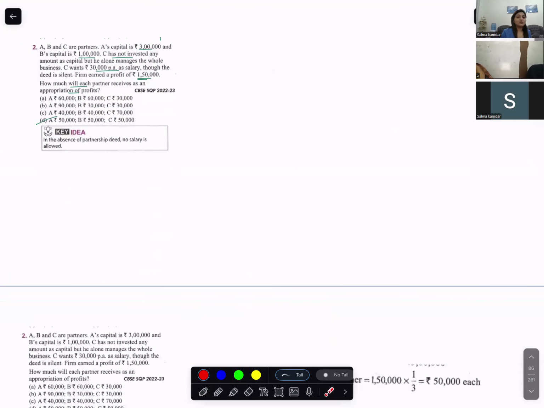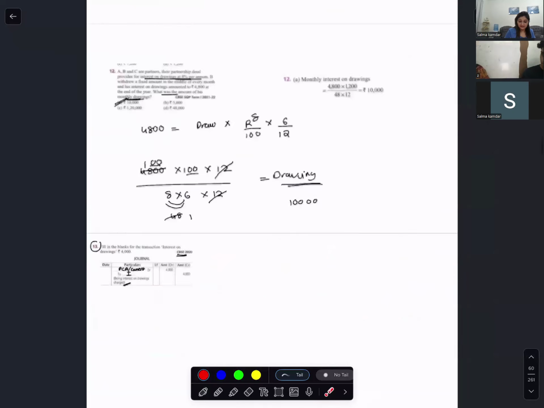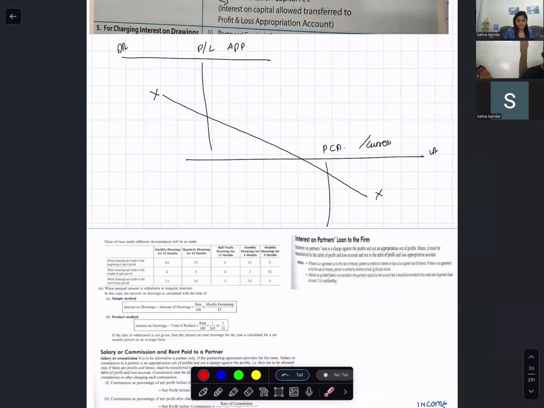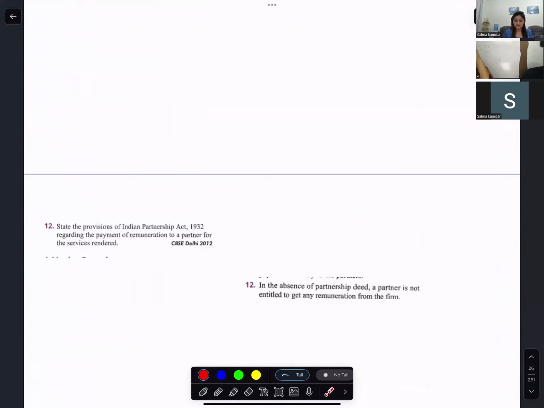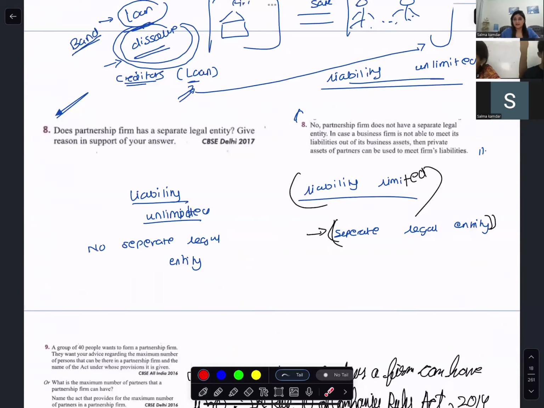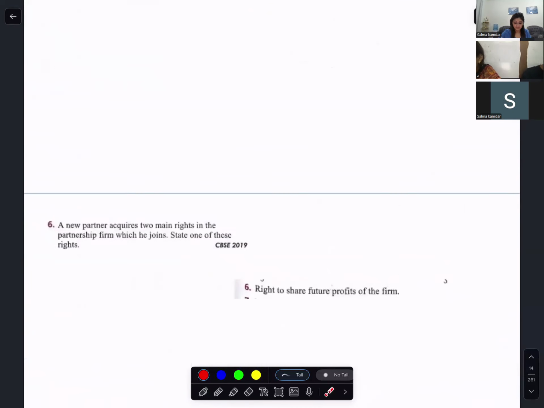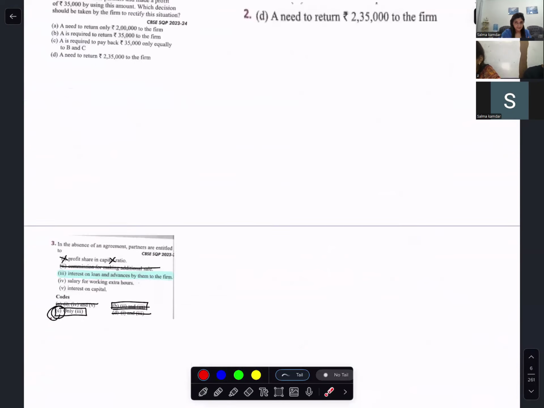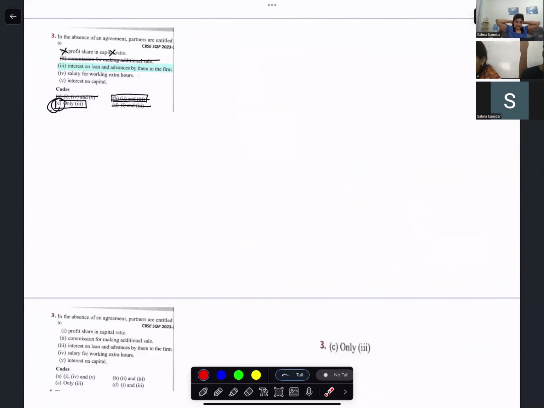Okay, for homework you'll have to watch the fixed capital and fluctuating capital. I am doing appropriation account now, okay? Fixed capital, fluctuating capital, and guarantee of minimum profit, and comparative common size.